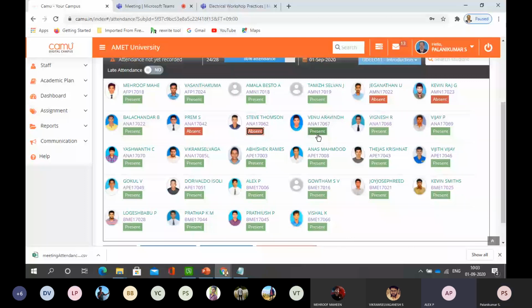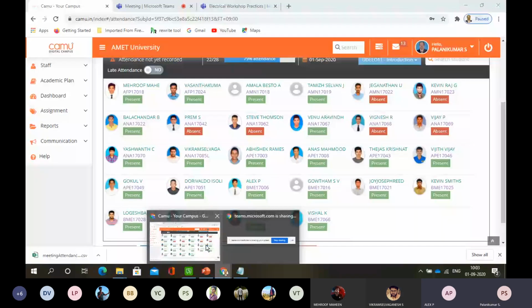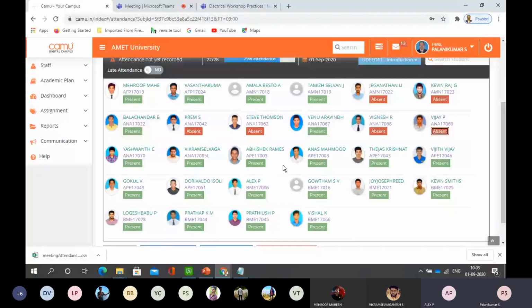Vignesh, Vijay, Yashwant, Vikram Selva Ganesh, Abhishek Ramesh, Anas Mohammed, present, sir.